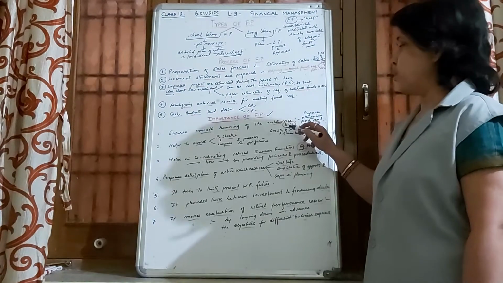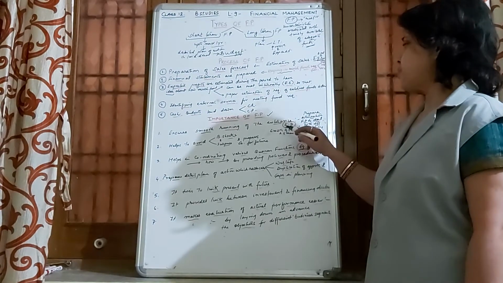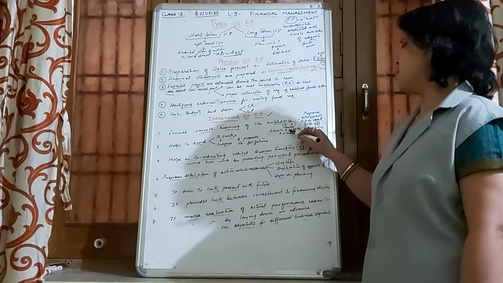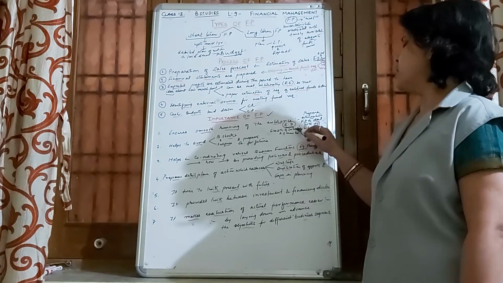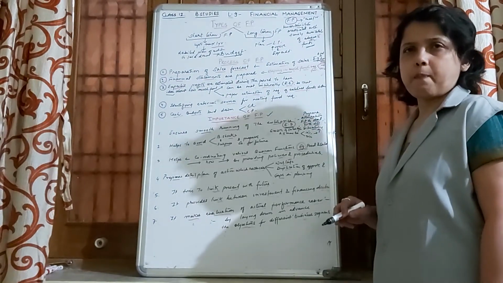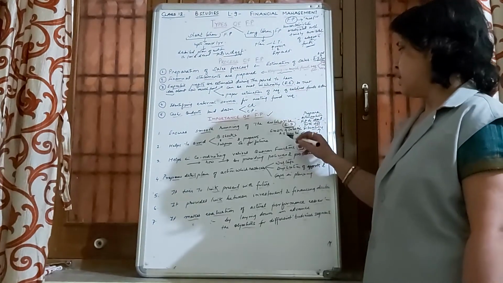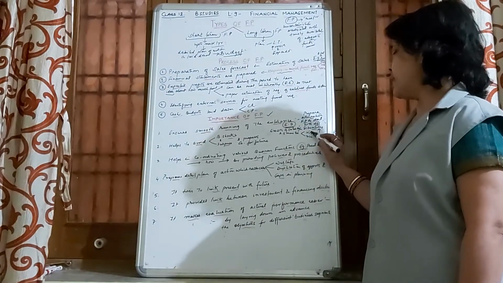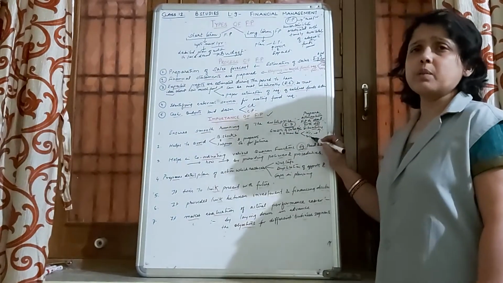We can take an example. For example, it is estimated that the growth of sales is going to increase by 20%, but the actual sale may be 10% or 30%.